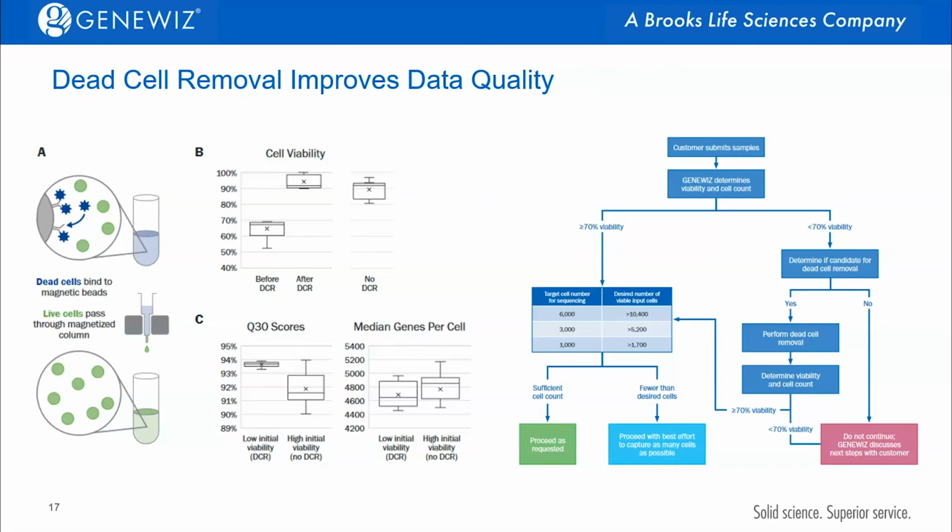With this approach, we will have increased cell viability, and that ultimately yields the best possible result, with improved quality in both the sequencing itself and the number of genes that we can capture per cell.